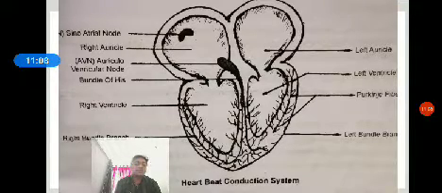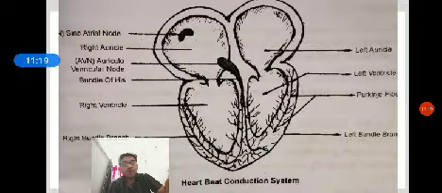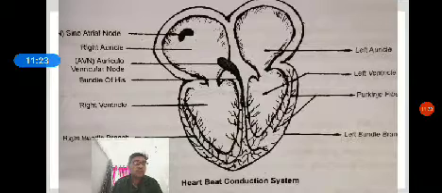The heartbeat is initiated and regulated by the SAN node, which is situated in the upper wall of the right auricle just below the opening of the superior vena cava. The SAN node initiates the heartbeat and sets the pace of the heartbeat.